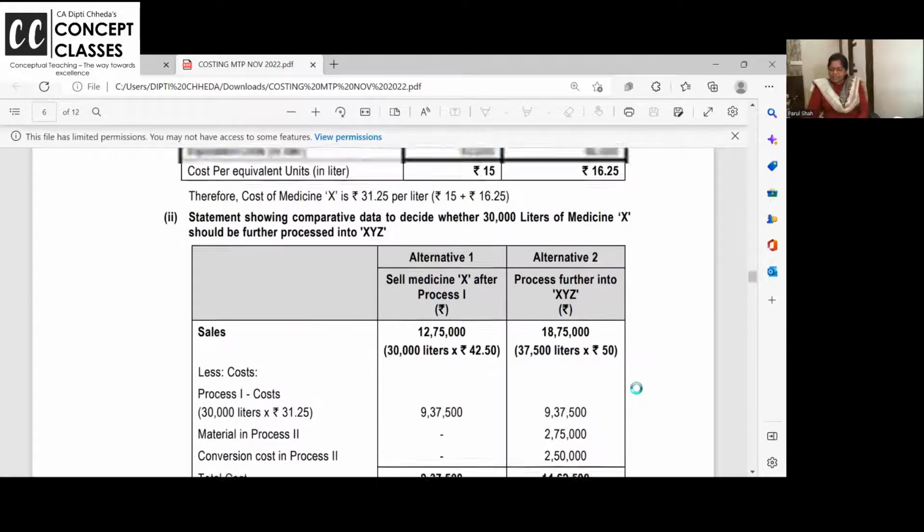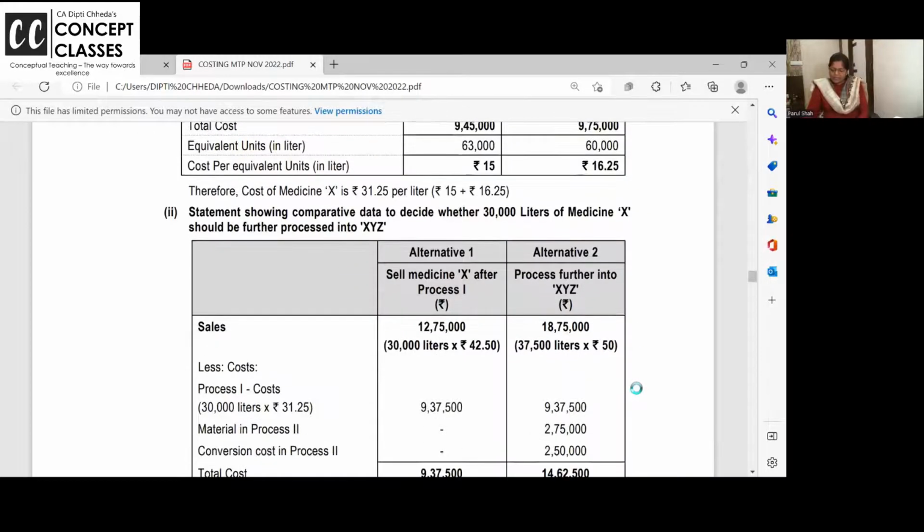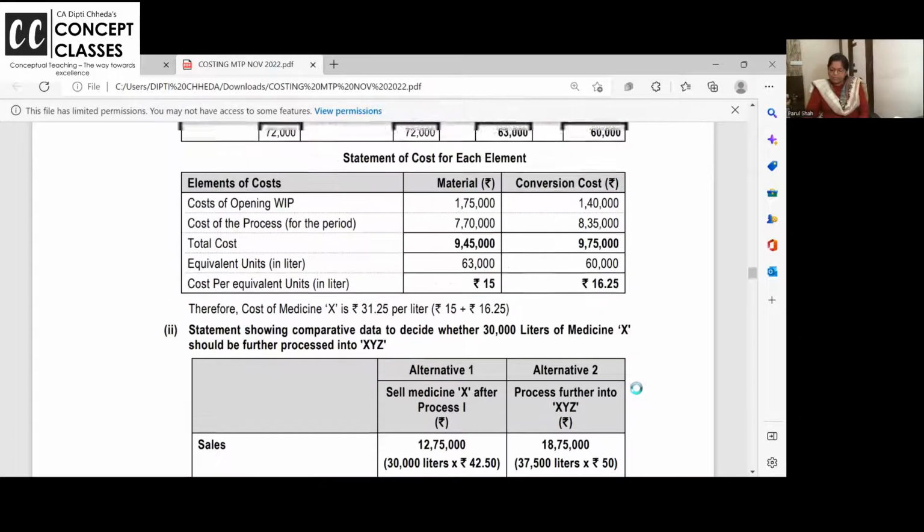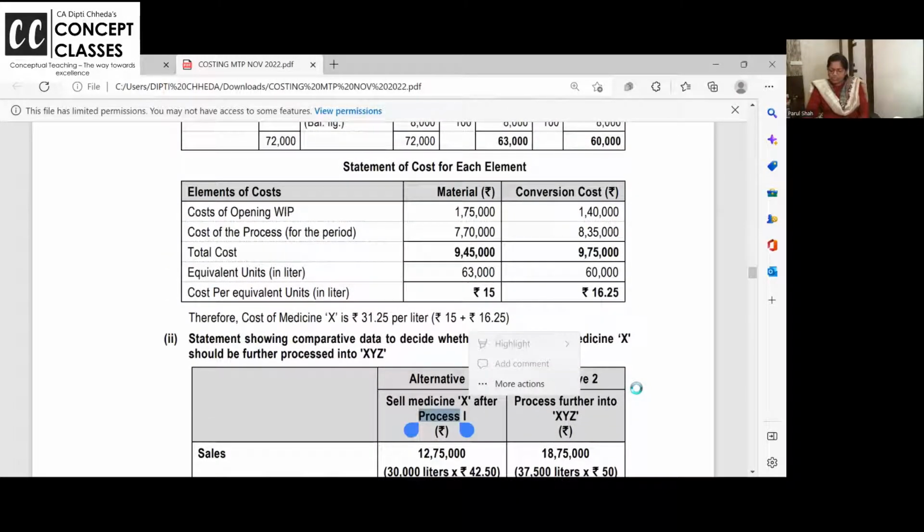Cost till date is the same, 9,37,500. Yes, same. Cost of the material and the conversion cost. Okay, some students are having doubt, what do you mean by conversion cost? Conversion cost is nothing but the combined cost of labor and overhead. Labor and overhead, if you put together, it is called the conversion cost. Okay?